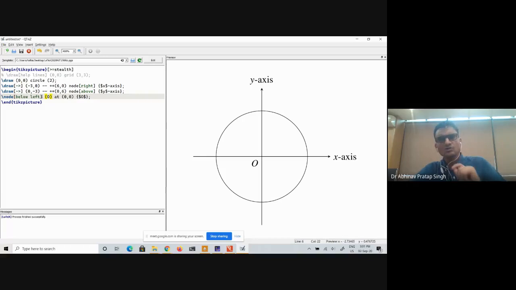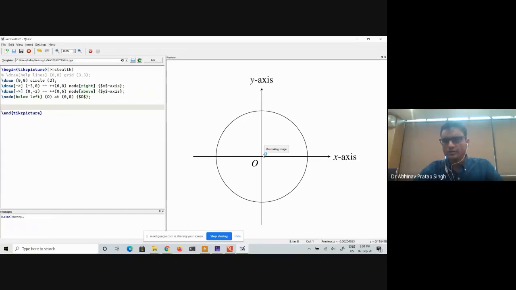Now let me show you something else. What I will now do is draw a line from some point, let us say (2, 3), to this point O. So I will say draw from (2, 3), and till which point do I want it to draw? Till O. So I will simply say (O). And now you can see that it will draw a line from (2, 3) to this point O.